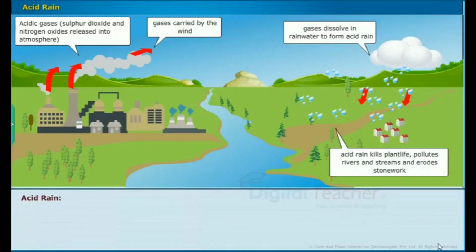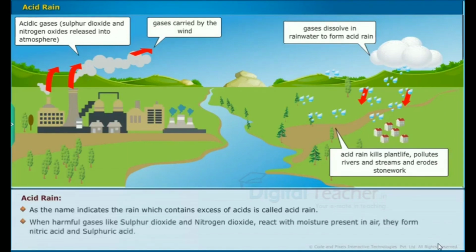Next topic, acid rains. As the name indicates, the rain which contains excess of acids is called acid rain. When harmful gases like sulfur dioxide and nitrogen dioxide react with moisture present in air, they form nitric and sulfuric acid. These acids, when dropped down on earth along with rain, are called acid rain.